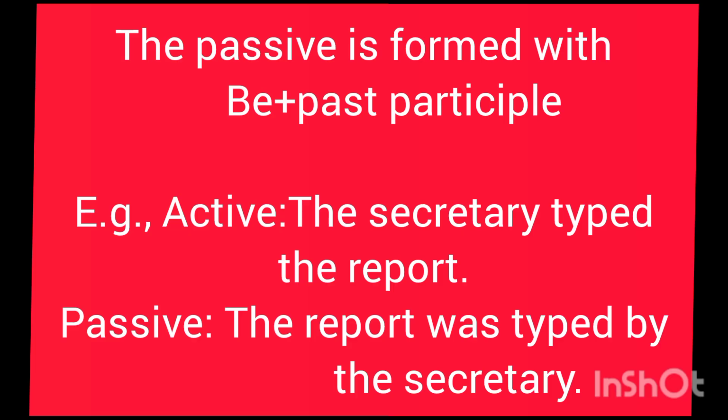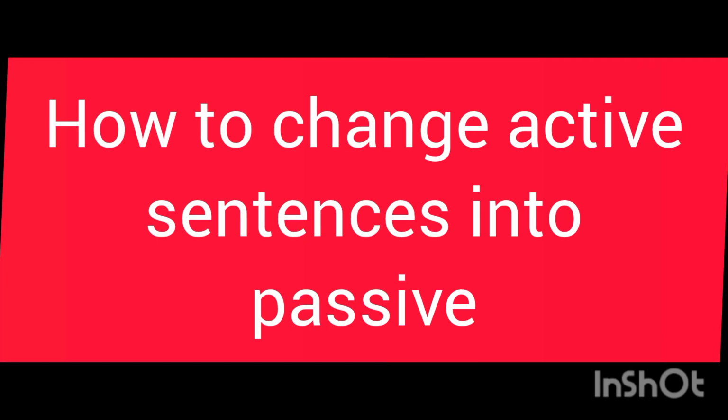The passive is formed with be verb plus past participle. For example, the secretary typed the report. The report was typed by the secretary. This is the passive form. How to change active sentences into passive?